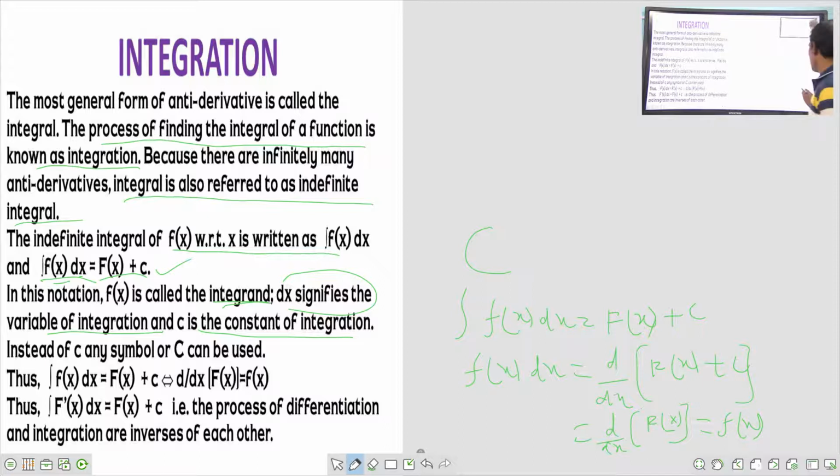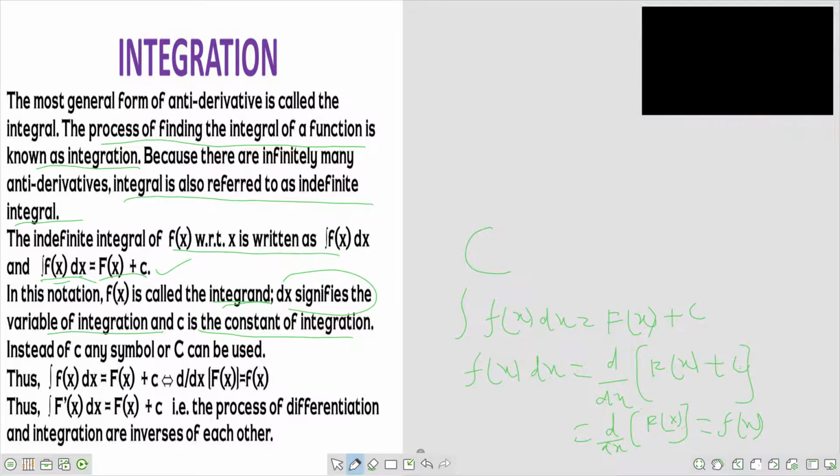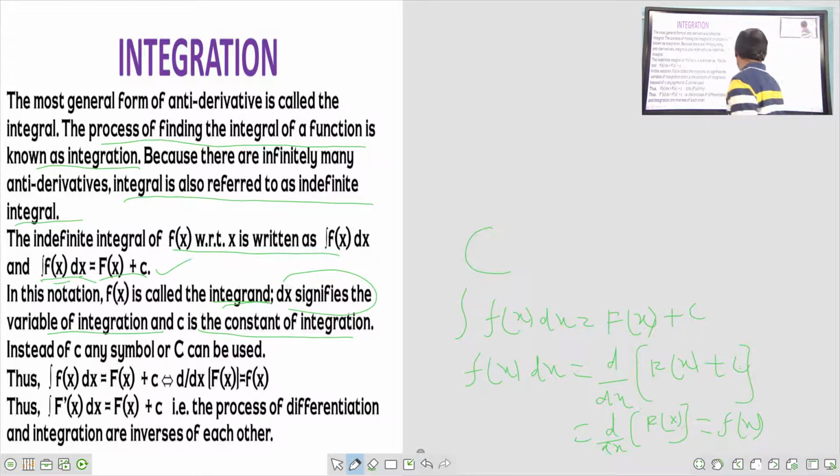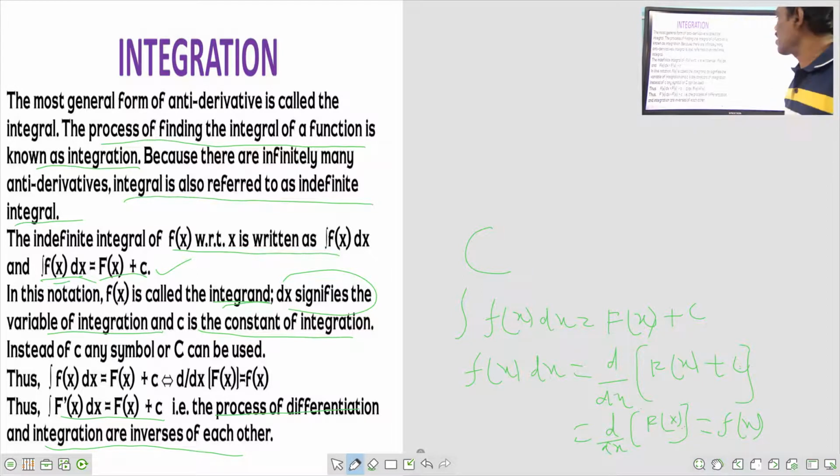That's why, even here, there is no constant. Here a constant is there. Even if you take whatever value here, we will get the same value. That's why, where they are different, in integration we will always get a constant of integration. That's why integral f of x dx is equal to f of x plus c. Differentiation and integration are reverse processes of each other, because the reverse process of differentiation is nothing but integration.